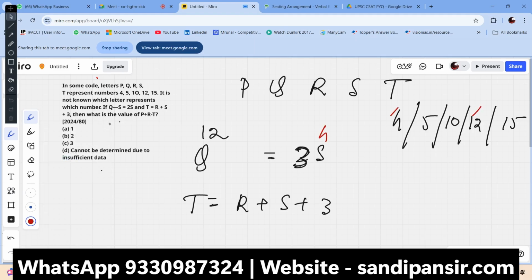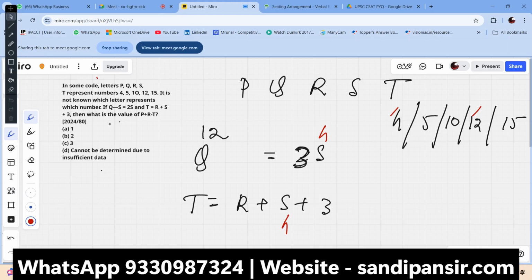Now T equal to R plus S plus 3. S is 4, that means 7. We don't know the value of T and the value of R. The numbers are 4, 5, 10, 12, 15.